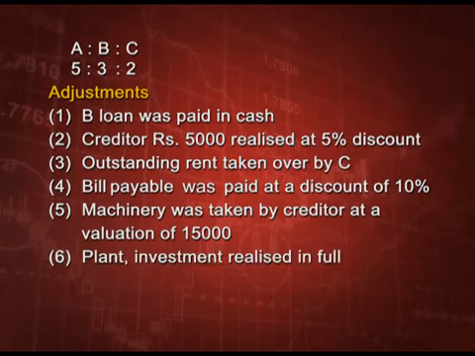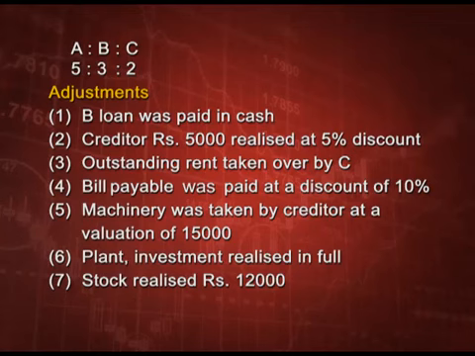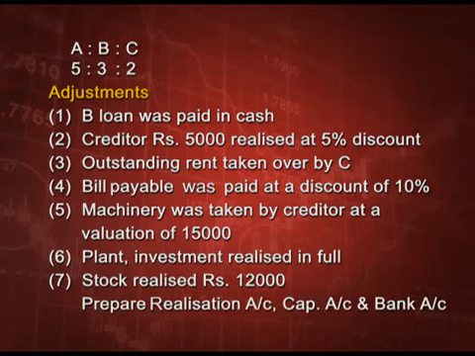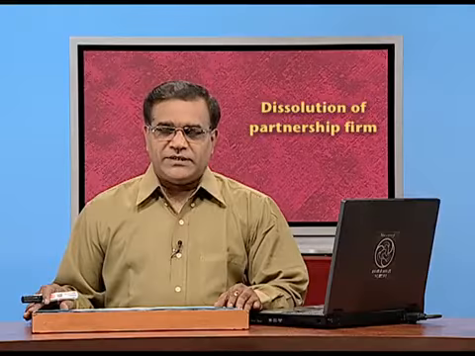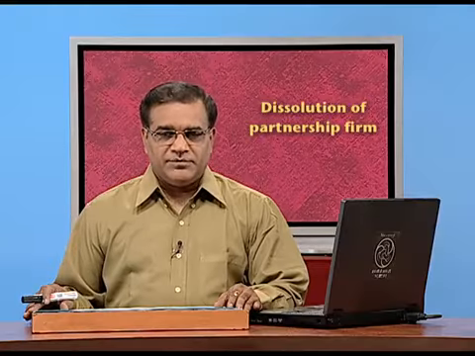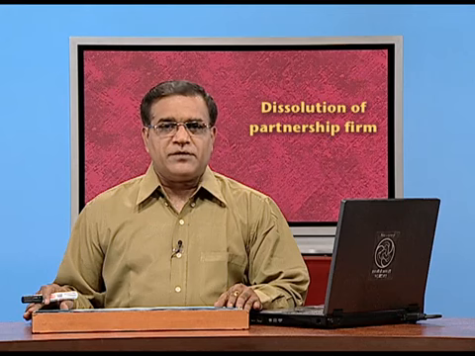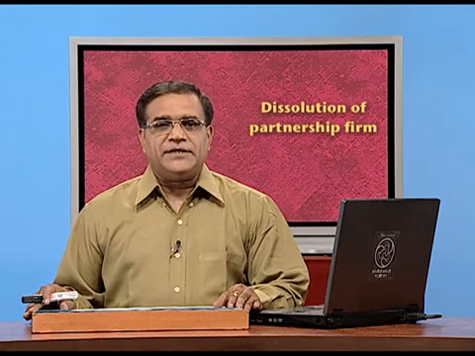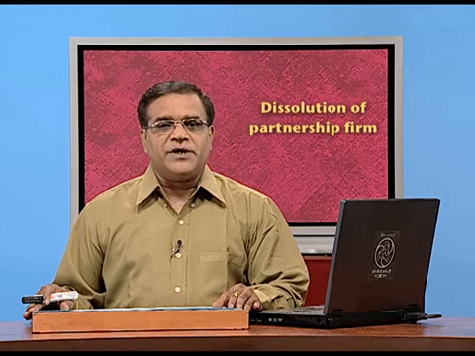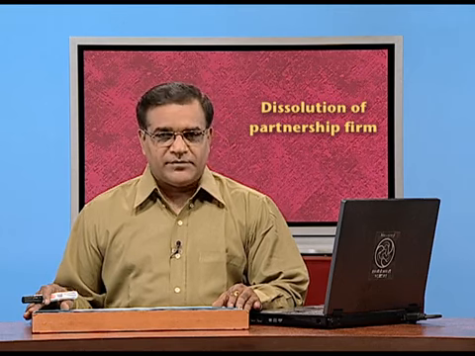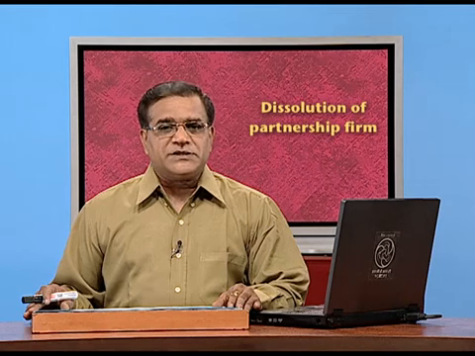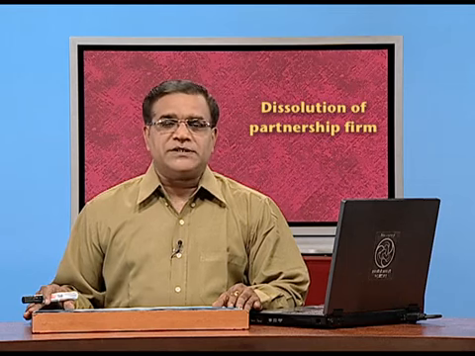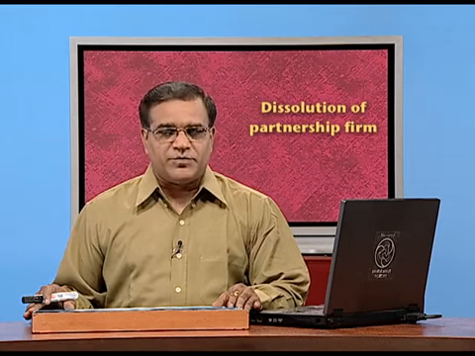Remaining plant and investment realized in full. Stock realized rupees 12,000. Prepare realization account, capital account and bank account. Now, let us solve this question step by step. First of all, we will prepare realization account and then capital account, and then in the end we will prepare bank account and it will tally in the end, because if the business is closed, bank account must tally and all the partners must be paid off.